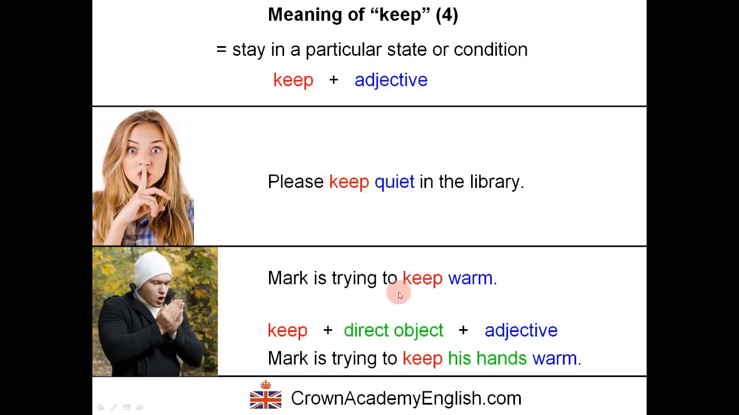And here this is more general. This is Mark is trying to keep himself warm. Okay, so we don't need a direct object here. It's implied. We understand that the object is in fact Mark. Mark is trying to keep warm. Okay?